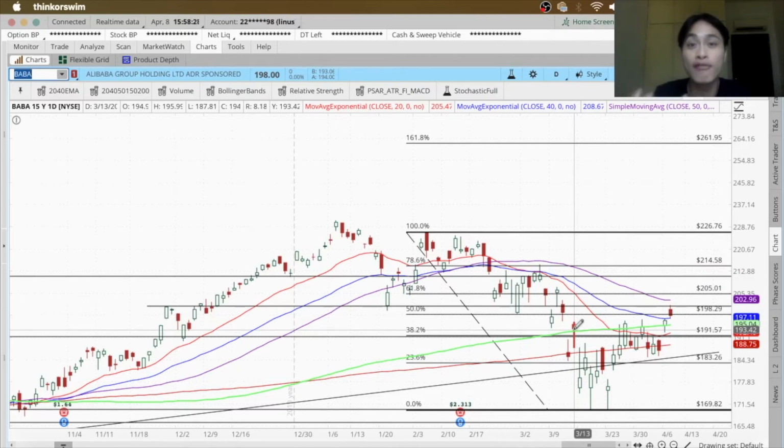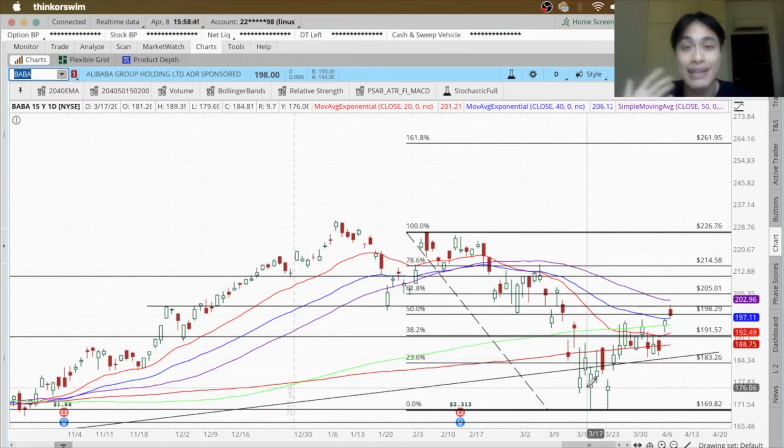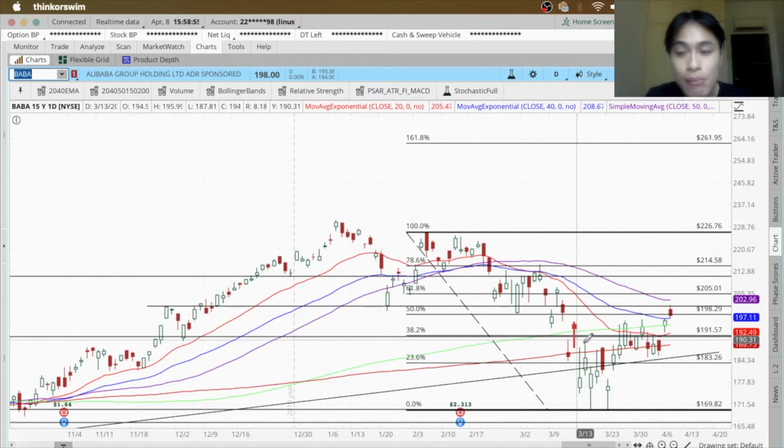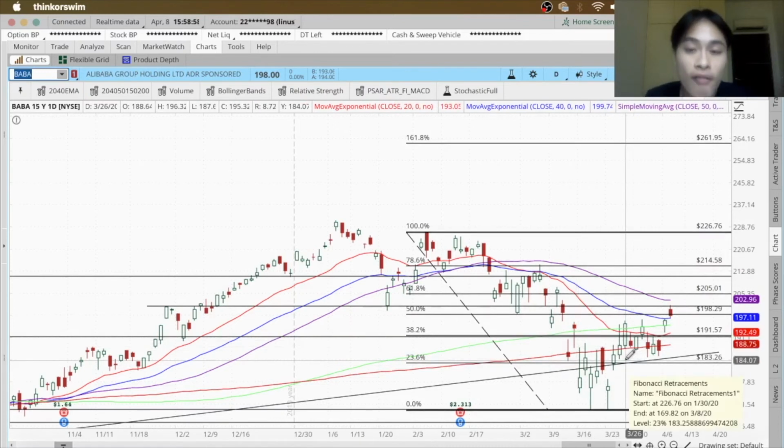Similar to the iPhone 11, even if you bought the original iPhone 11 at $200 and now the iPhone 11 costs $100, will you still buy the iPhone? You would, right? Because you know that you could sell it at a way higher price than $100. Similarly, even though I bought it at this price and prices continue to fall, it's good news for me as an investor because I get to buy even more of this stock at a greater discount. So right now, I'm looking into buying more of Alibaba.